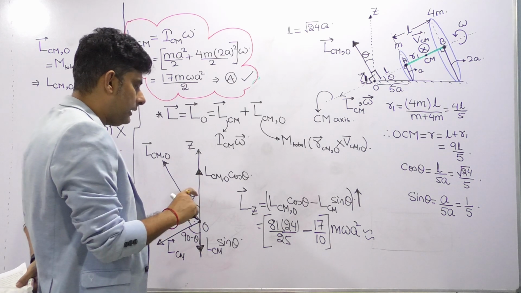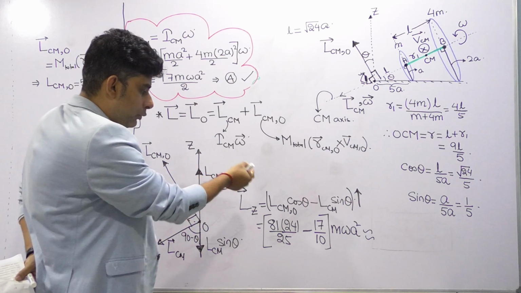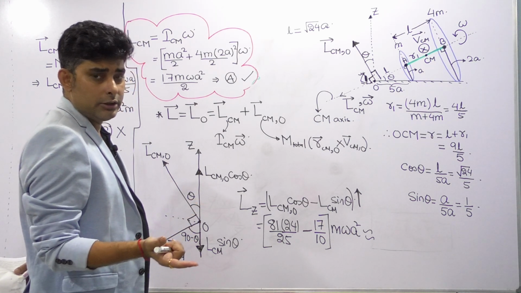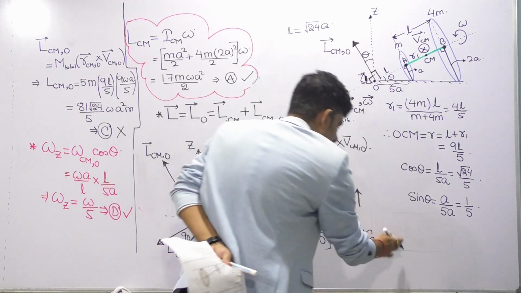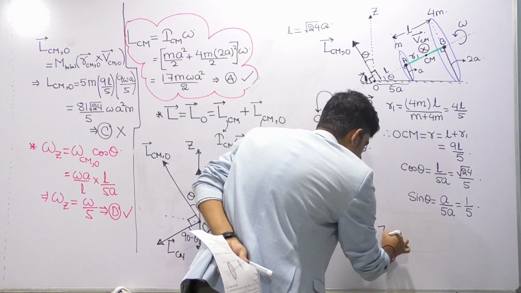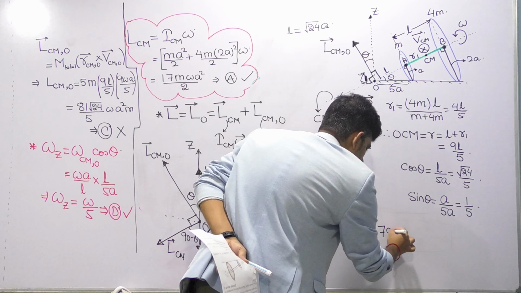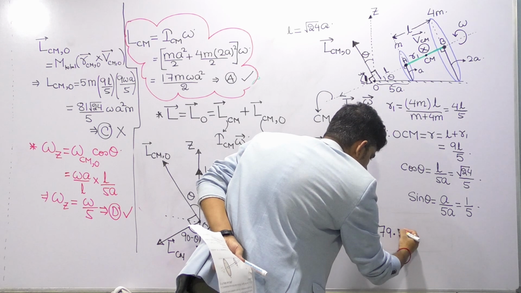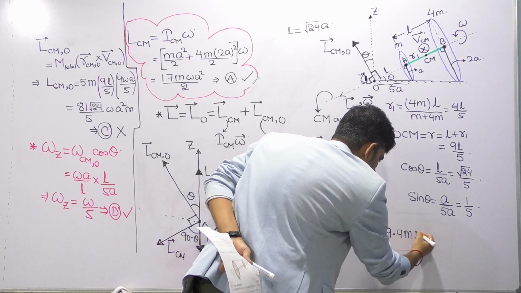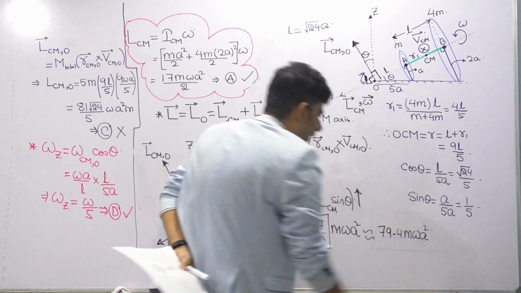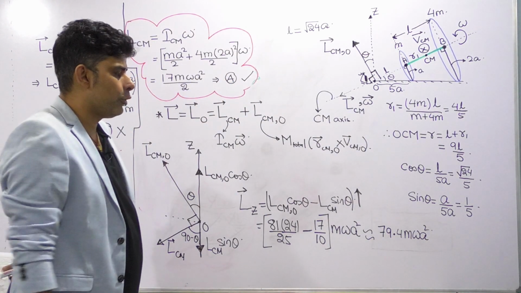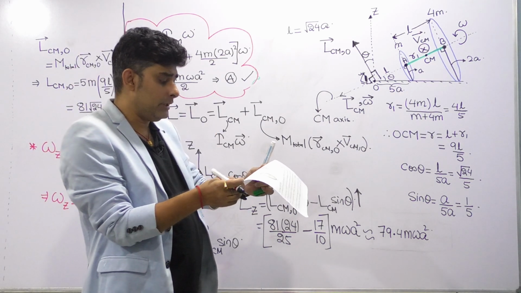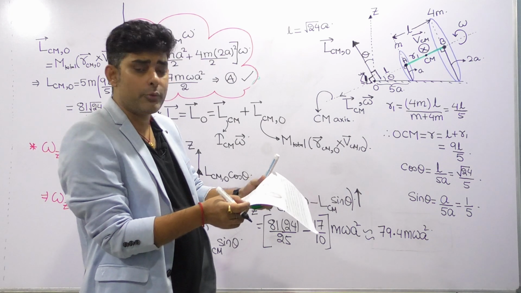So 81 minus 1.7. 81 minus 1.7 is how much? Around 79.4 m omega a square, not exactly, but it is far away from the value given in option B, that is 55 m a square omega.